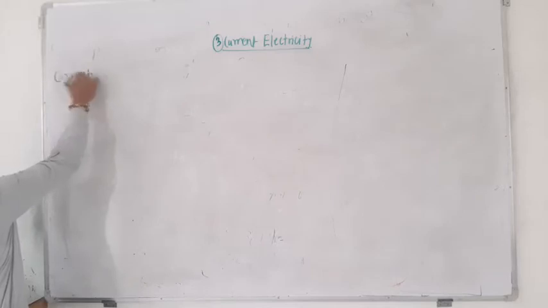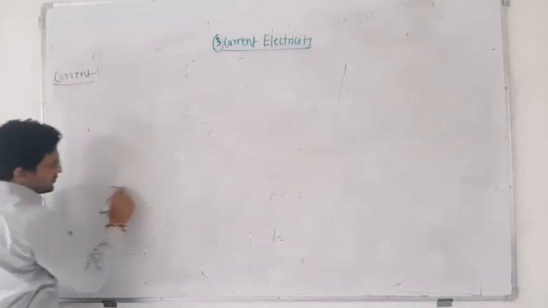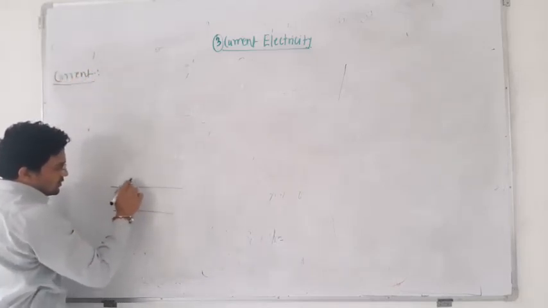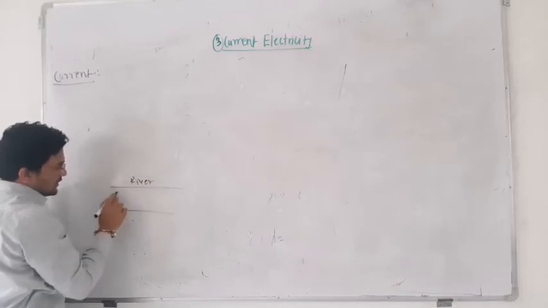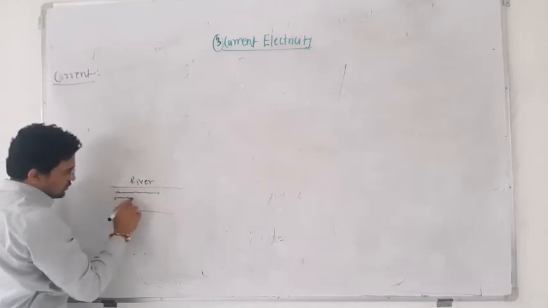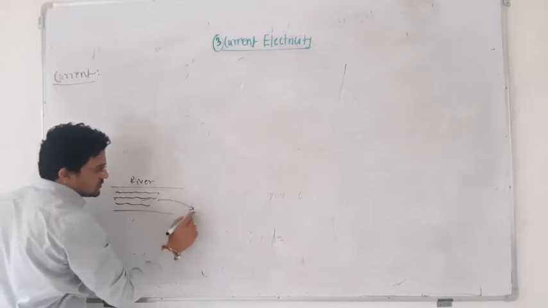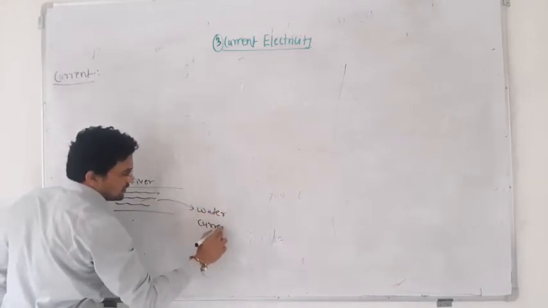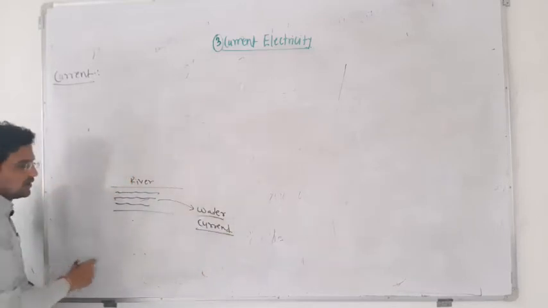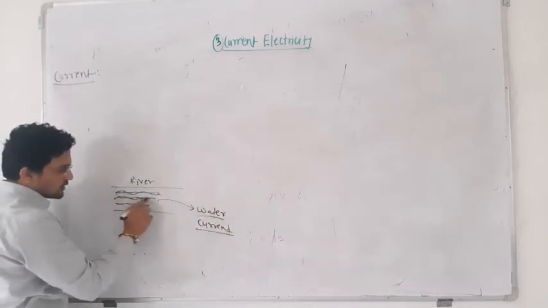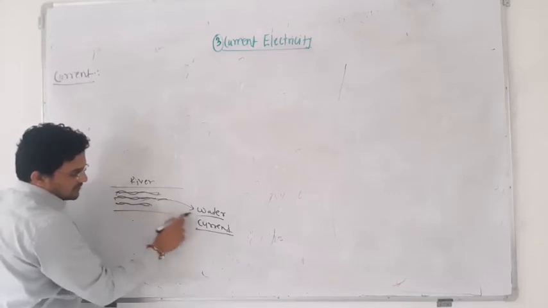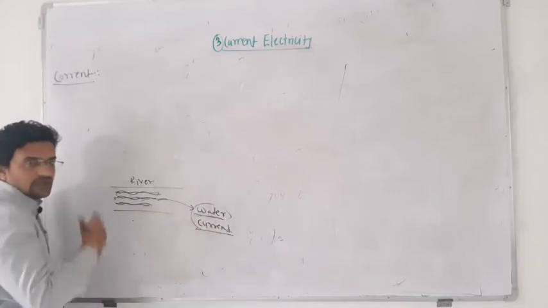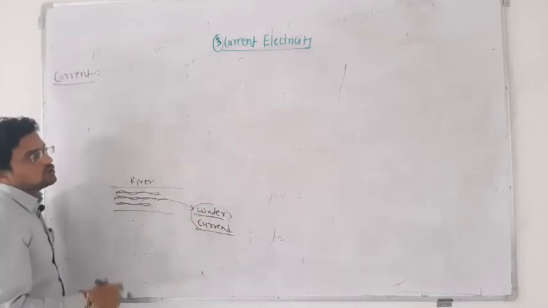Suppose this is a river, and in that river water is flowing, so this is nothing but the water current. In that river water is flowing, water is a material, so that's why it is known as a water current. If the air is flowing from one point to another point, you can say that is the air current.